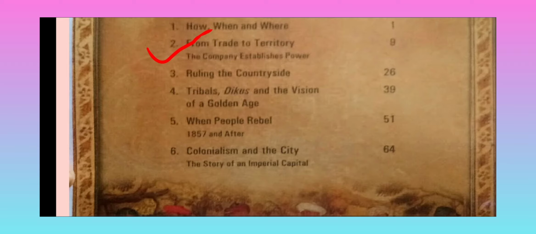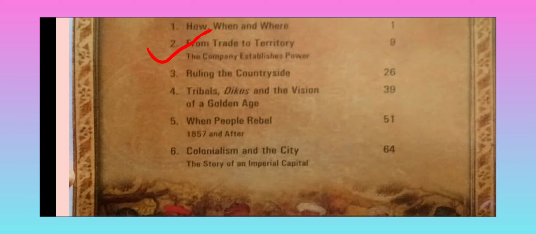Because of that, the company and the Mughal emperor made the Treaty of Allahabad in 1765. In that, the Mughal emperor appointed the company as diwan for Bengal, Bihar and Odisha. The Mughal emperor gave them the right to collect the revenue from Bengal, Bihar and Odisha.